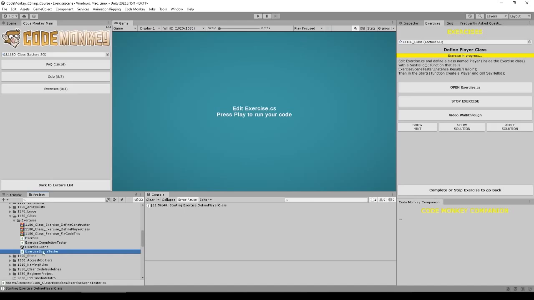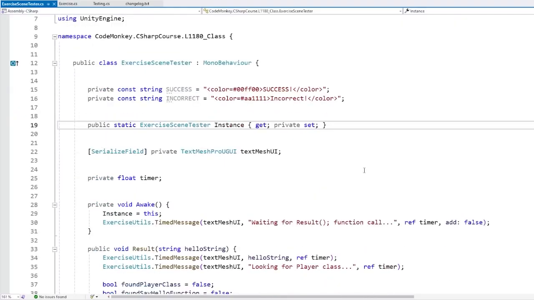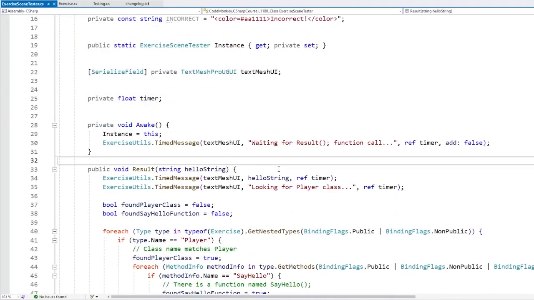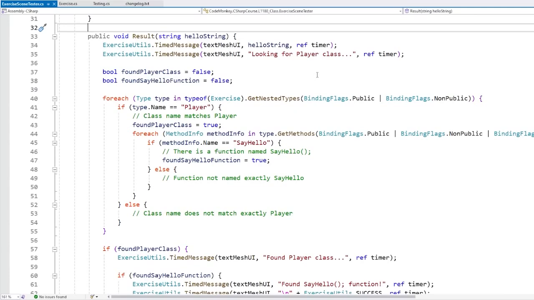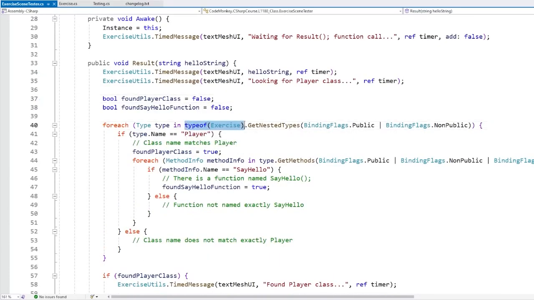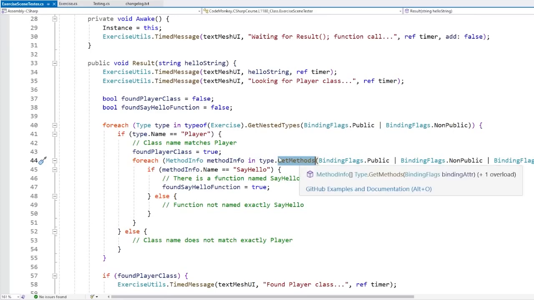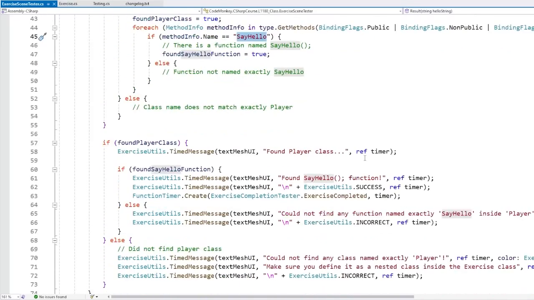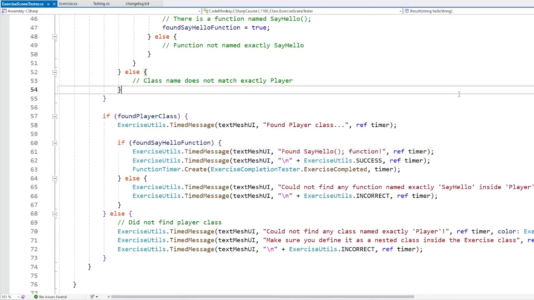So in this case, let's open up the exercise scene tester. And yep, over here, if we scroll down, we can see all kinds of reflection being used to make this exercise work. For example, over here it's going inside the exercise class and looking for the nested types in order to find the player class. And if it does find it, then it goes inside all the methods within that player class in order to find a say hello method. And if so, then basically, yep, the exercise is completed successfully.